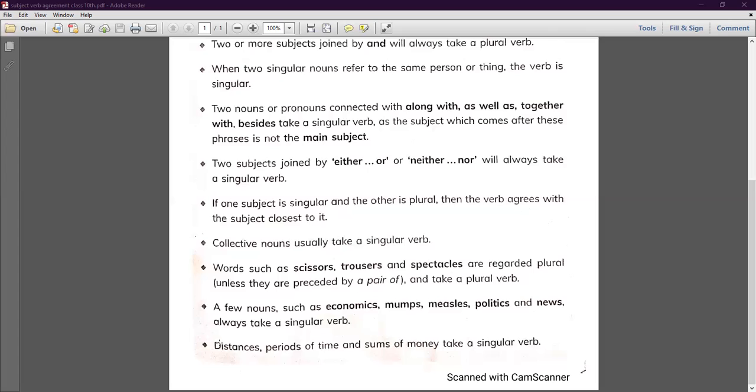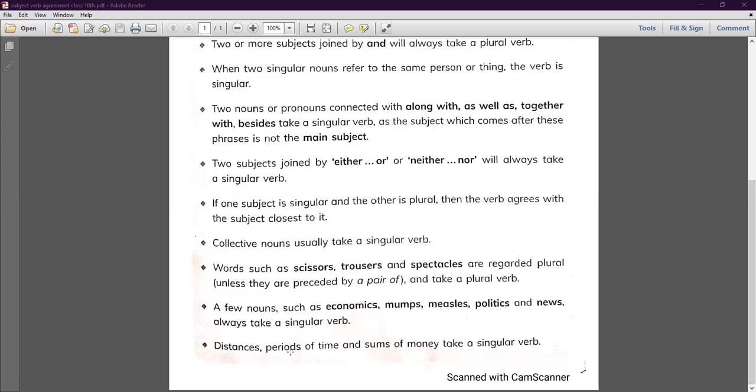Then comes sum of money, like I say 1000 rupees is a big amount. When we are talking about 1000 rupees, even though it is 1000 rupees, it is a single amount, so we are going to say is a big amount, and it is going to take a singular verb.